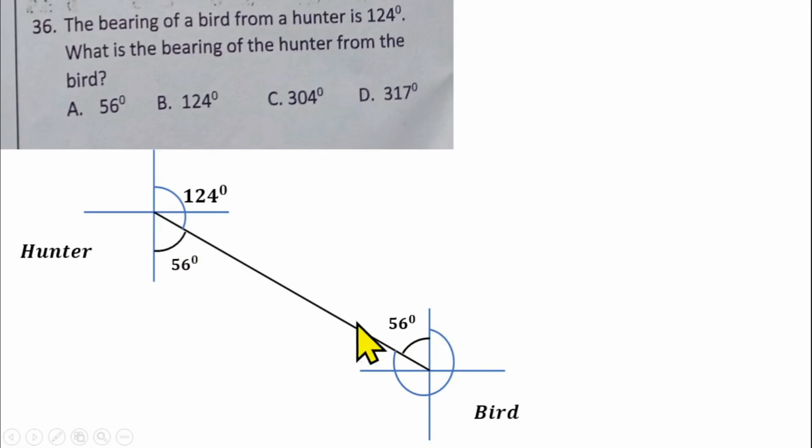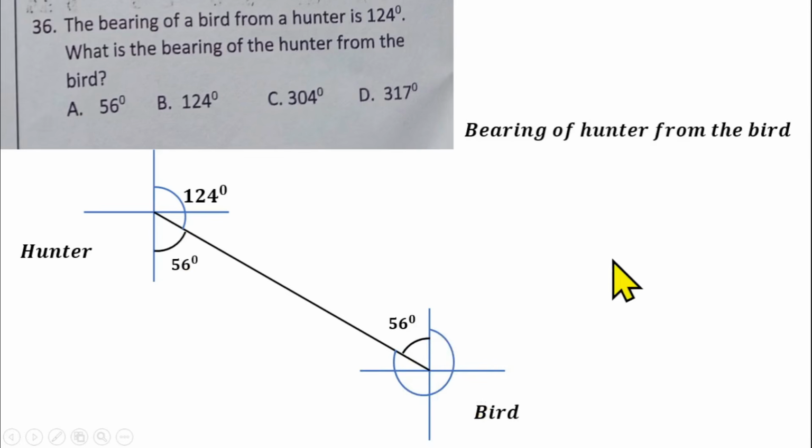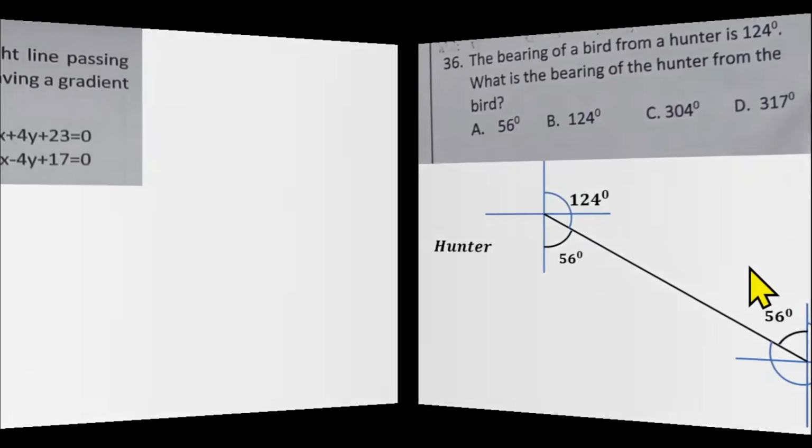The angle is also 56 because it is alternate to this angle here. Then if this angle is 56 degrees, we can now find the angle we are looking for, which is the bearing of the hunter from the bird, by removing 56 from 360 degrees. The bearing of the hunter from the bird is 360 minus 56. That gives us 304 degrees, which is option C for question number 36.